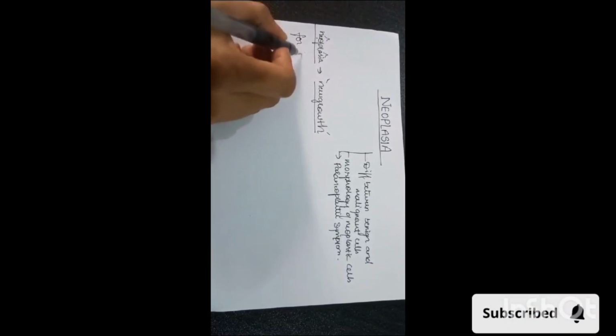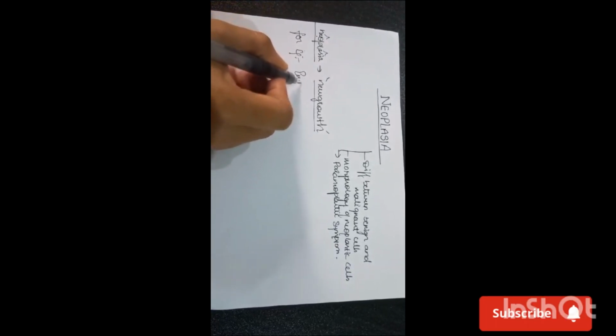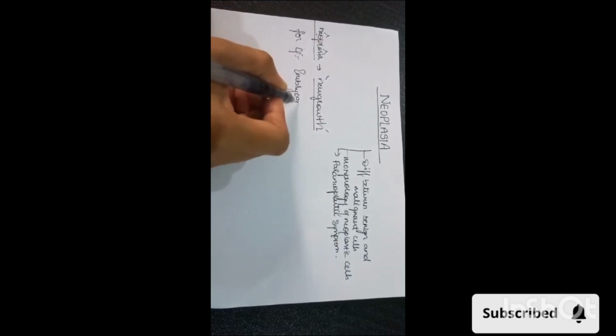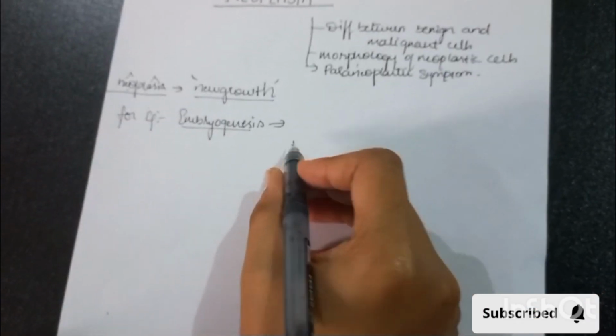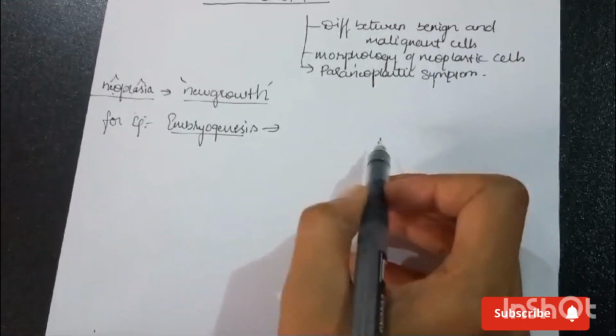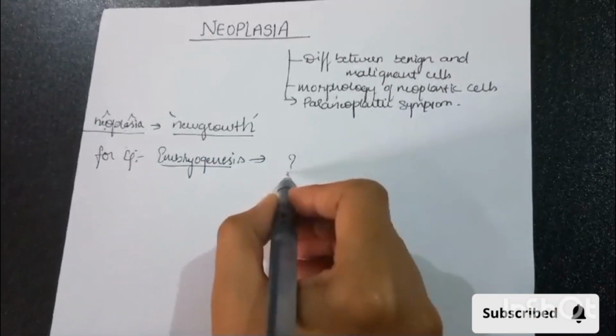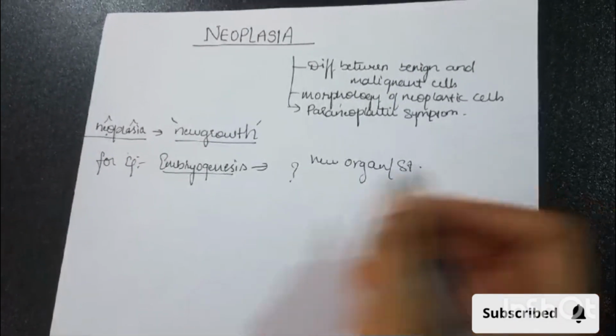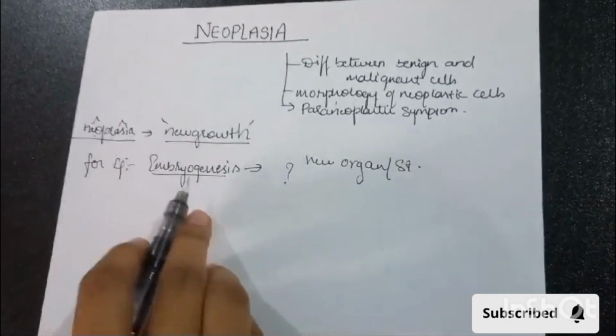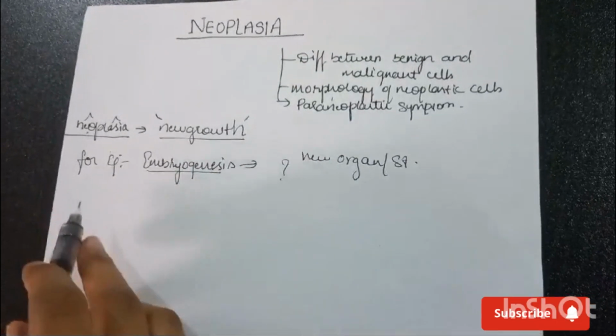For example, embryogenesis. In embryogenesis we know new organs and structures will develop. Can we say this is neoplasia? No guys, we can't say this is neoplasia.